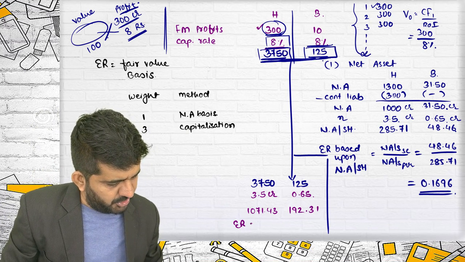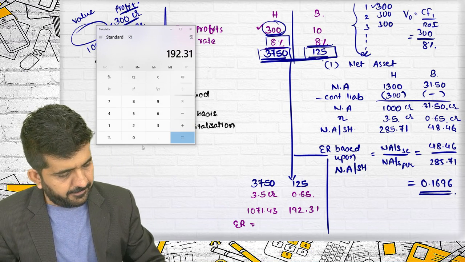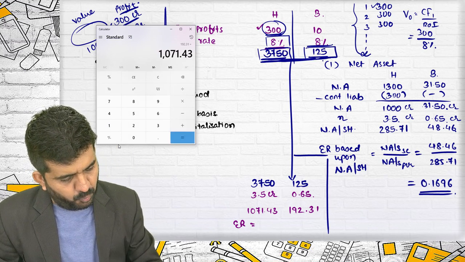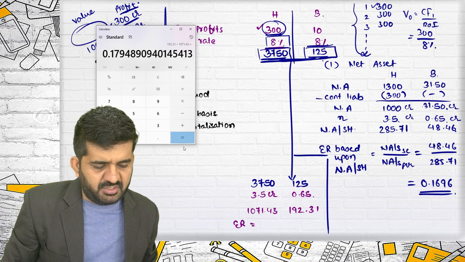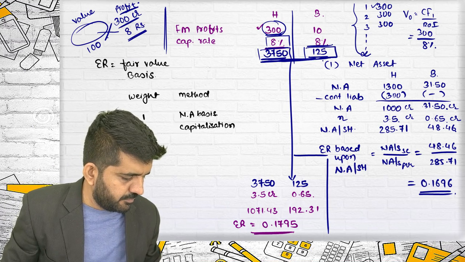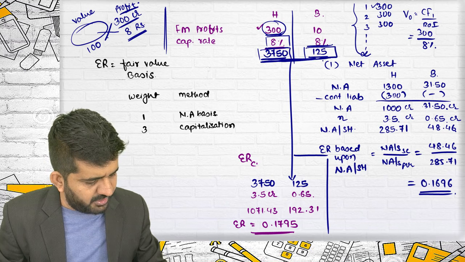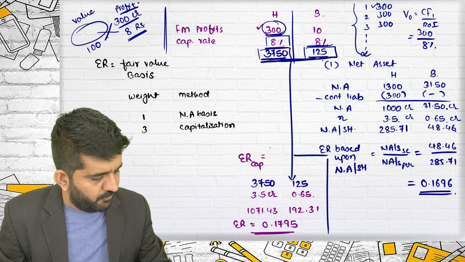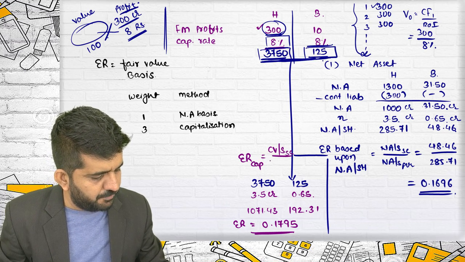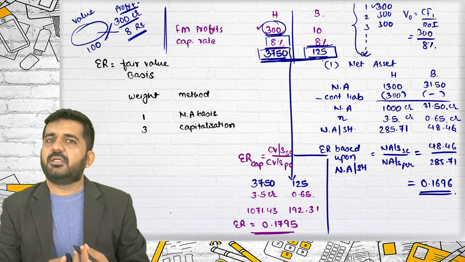And so the exchange ratio should be 192.31 divided by 1071.43, which is 0.1795. This is the exchange ratio based upon capitalization value, which is capitalization value per share of the selling company divided by capitalization value per share of the purchasing company.